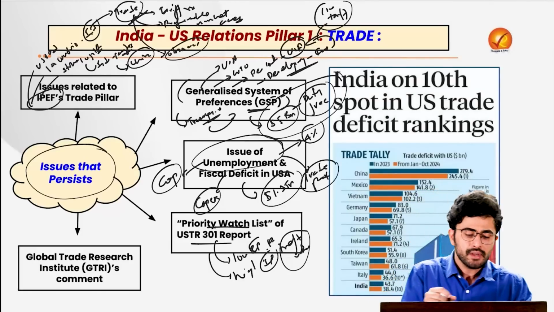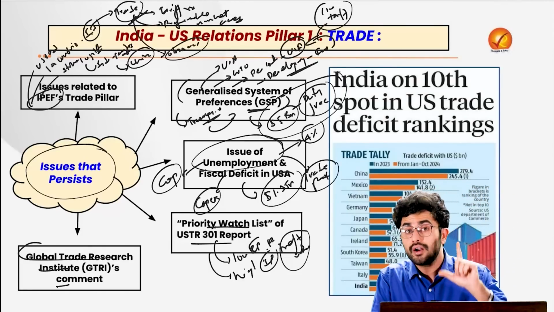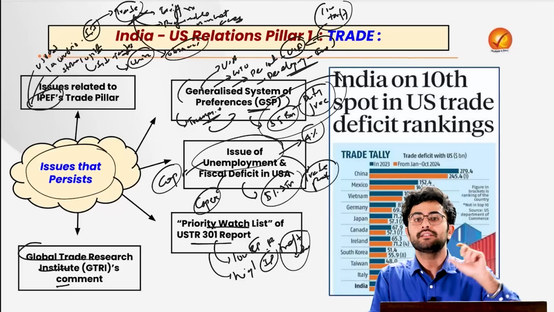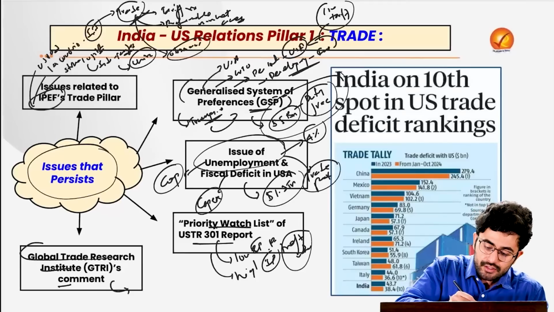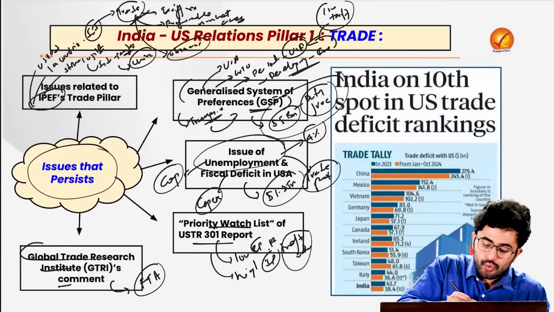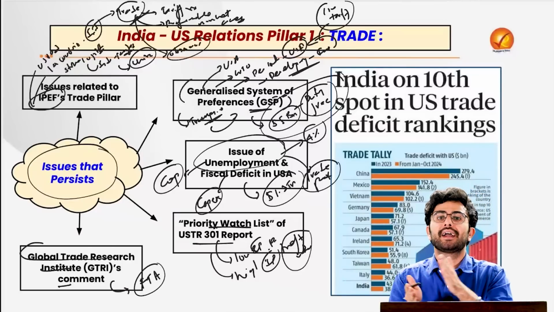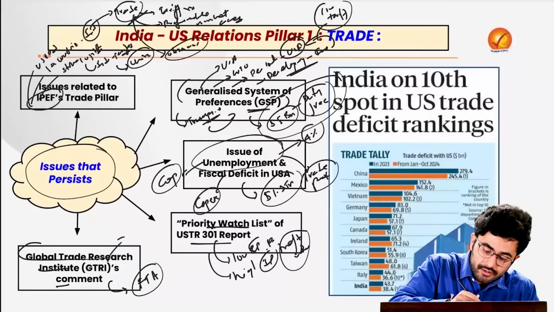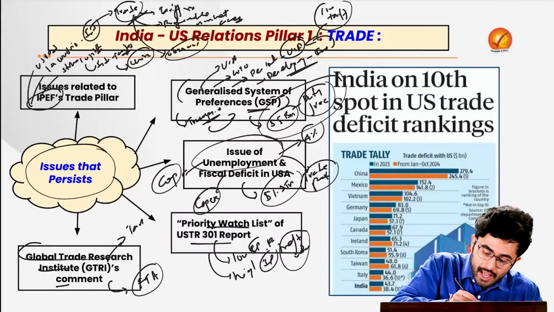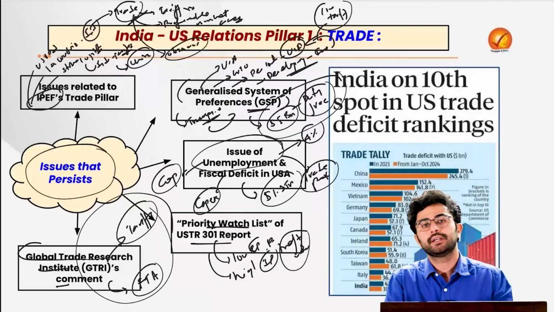At the same time, the Global Trade Research Initiative has commented that this is not a good time for India to sign a bilateral trade agreement with the USA, because the current government is not very favorable to free trade agreement principles. The USA has FTAs with Canada and Mexico, but under Trump various tariffs were imposed upon them, thus violating the principle of the FTA.